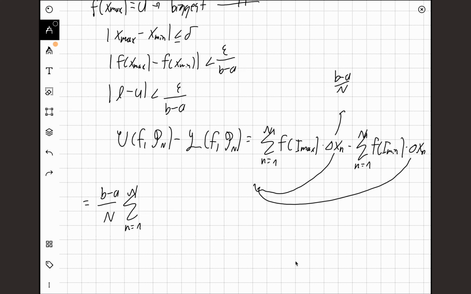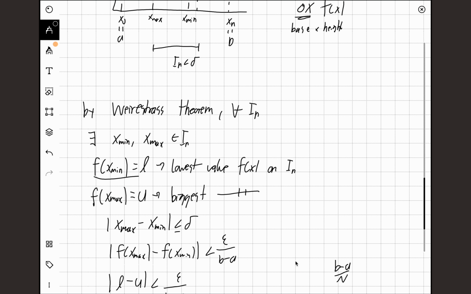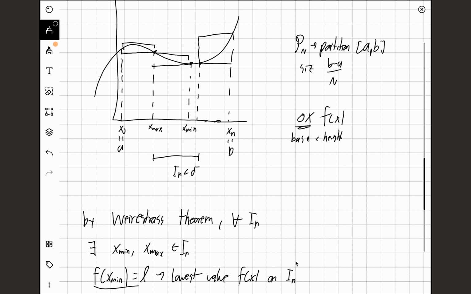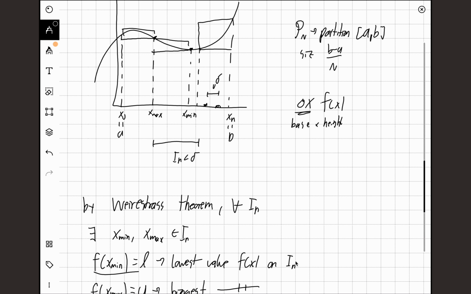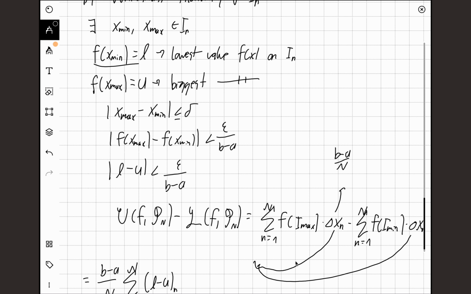And we just said that f of x max and f of x min will just be U minus L for each interval, for each interval i from 1 to n. Now, since on every single interval, x max and x min are inside this interval, we don't know what f of x max minus f of x min will be. It will be different for each interval. However, every pair x max and x min in an interval will be less than delta close to each other. That means that f of x max minus f of x min will be epsilon close to each other.